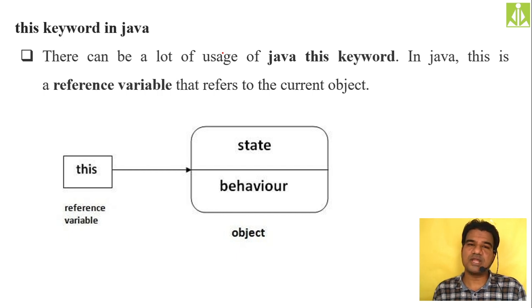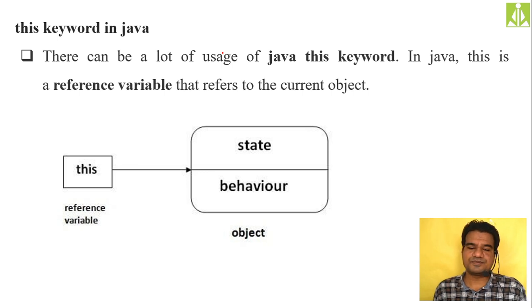Before that, we need to understand everything in detail: what is a concrete method, what is an abstract method, what is a concrete class, what is an abstract class, and what is an interface. These things we need to understand before going to the interfaces concept.